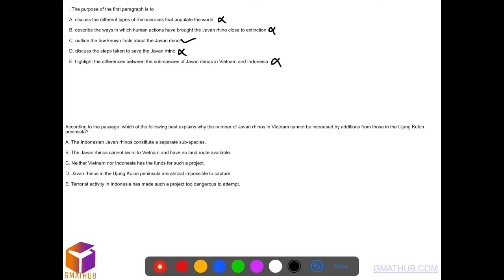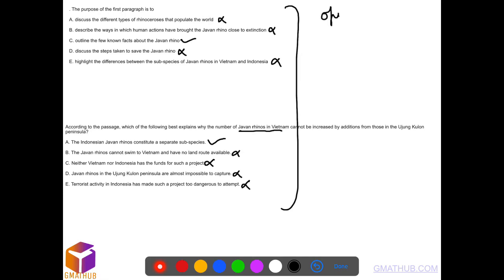Last, which of the following best explains why the number of Javan rhinos in Vietnam cannot be increased by addition? Constitute a separate subspecies. That could be the answer. Let's see. Javan rhinos cannot swim. Totally absurd. Neither Vietnam nor Indonesia has funds. It's not talking about funds. Javan rhinos in the Ujung Kulon Peninsula are almost impossible to capture. We are not going to capture them. Terrorist activity, we're not even talking about that. That's your answer.